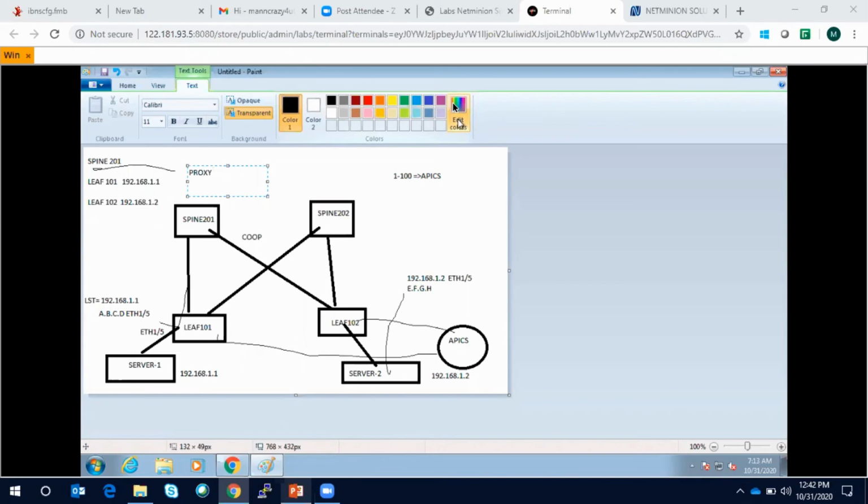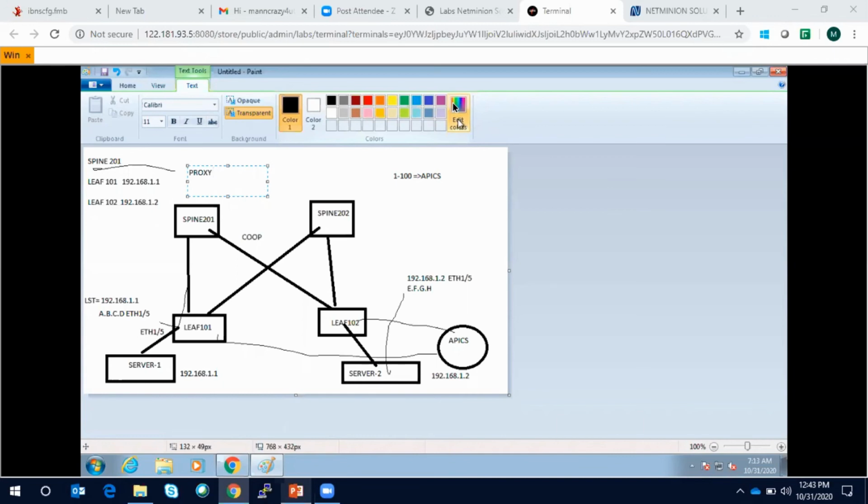But yes, if you create a bridge domain, EPG and all those things, you can see via CLI or GUI. But if you are configuring an L3 out and connecting a physical router to this, or sending routes, that is not possible. That is a limitation of the simulator.